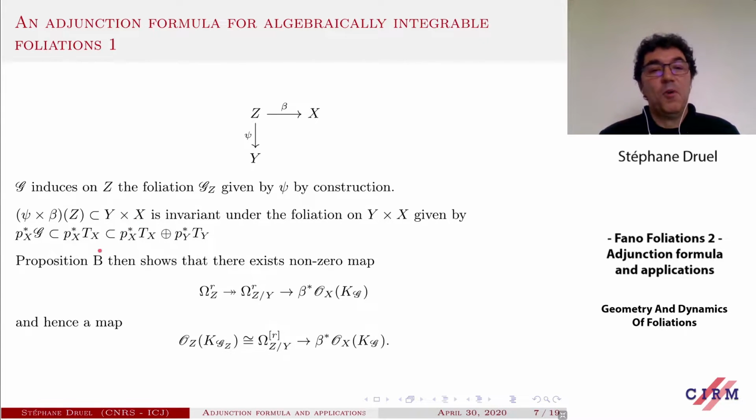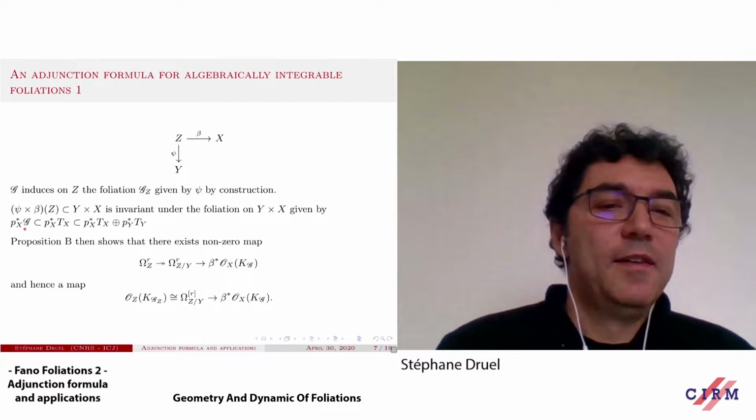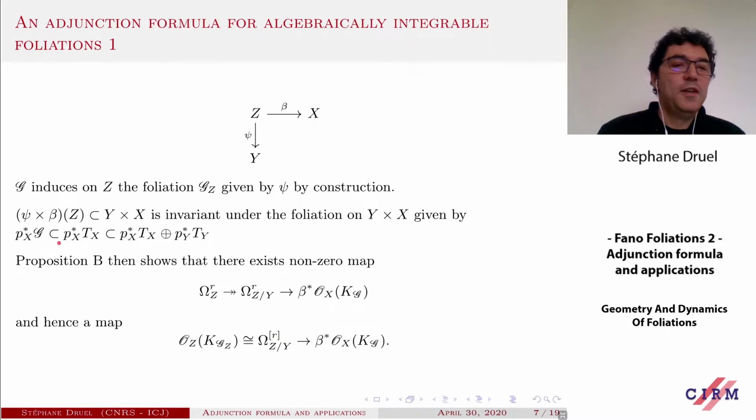So in more algebraic terms, you just pull back by the projection on X your G, seen as the pullback in Tx, and you see this in the first factor of the composition of the product. But this is a foliation on the product of the same rank as G. So the foliation has rank R. And for sure, by construction, this image, the universal family of leaves, is invariant under this foliation. So again, you can apply proposition B.